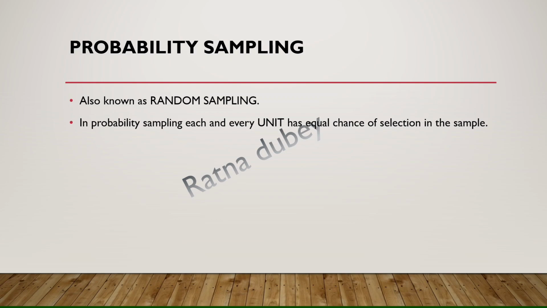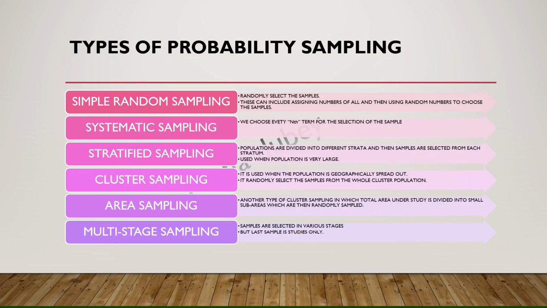Now, probability sampling. Here in probability sampling, each and every unit has an equal chance of selection in the sample. That means if I am randomly selecting any samples from the whole population, each and every unit in that sample will have an equal chance, obviously. So, the types of probability sampling are simple random sampling, systematic, stratified, cluster, area, and multi-stage.